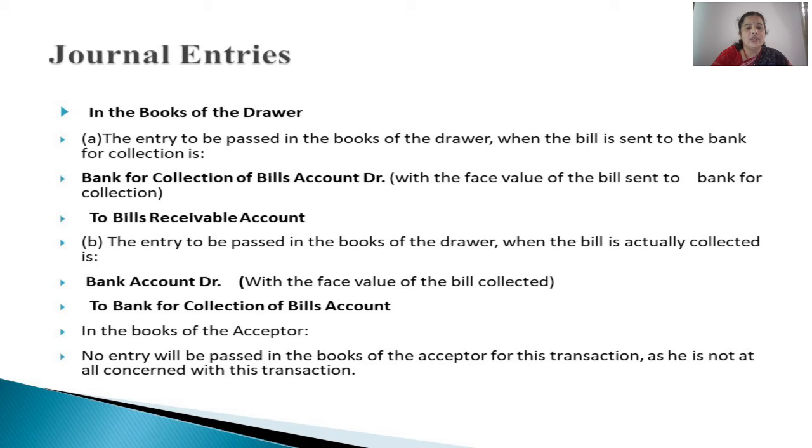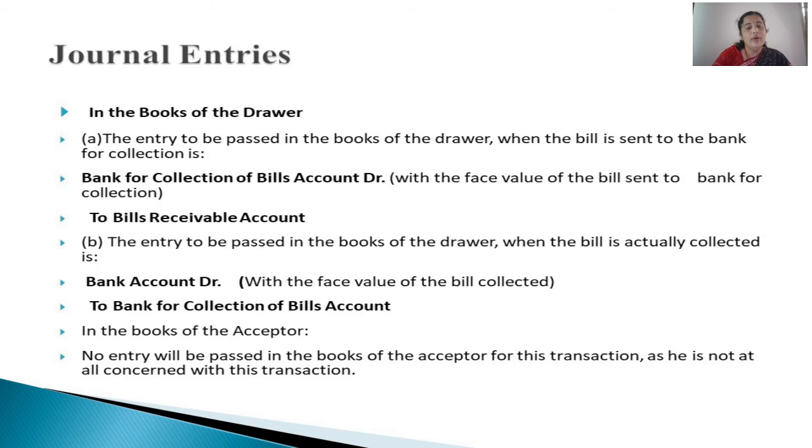Bank for collection of bills account debited to bills receivable account. Bills receivable account is a real account. Credit what goes out. Bills are going out to the hands of the banker. And bank for collection of bills account debited, it is a personal account, debit the receiver of the benefit, right?